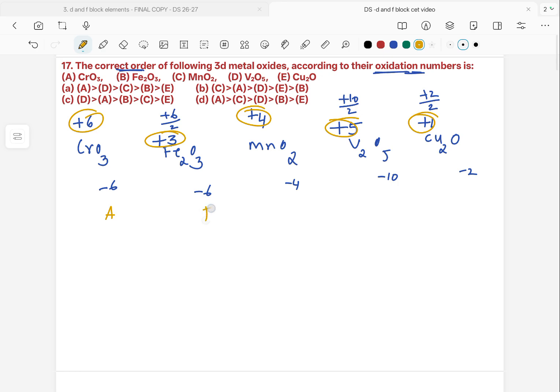And when we look at the options, it is A, B, C, D, E. E has the lowest value, then B, then C, then D, and then A, which is the highest oxidation state. So our option should be the A option, which is AdCbe. AdCbe is the option.